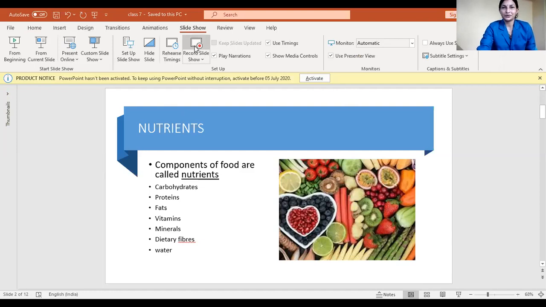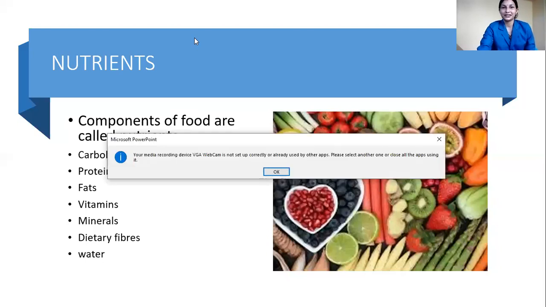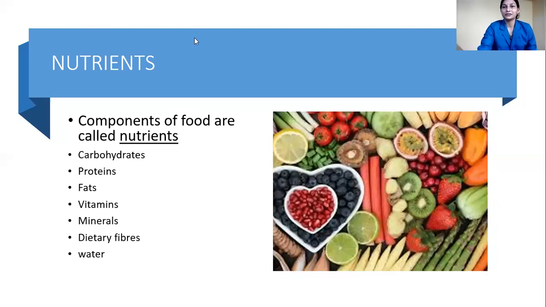As you can see on the screen, components of food we call nutrients. I think you can see my screen, right? These components of food we are calling nutrients. These nutrients may be carbohydrates, proteins, fats, vitamins, minerals, dietary fibers, water, etc., right?